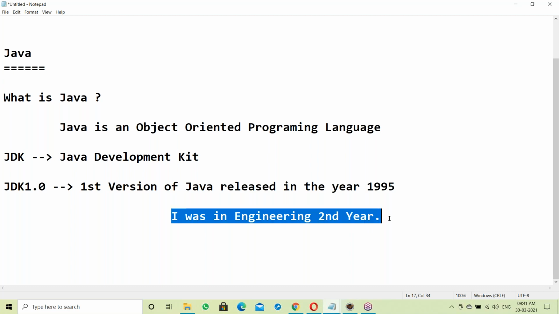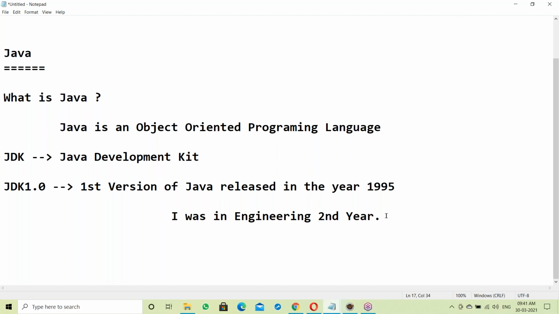That time I was learning the C language. In our course at that time there was no Java, only the C language and databases in the software field.